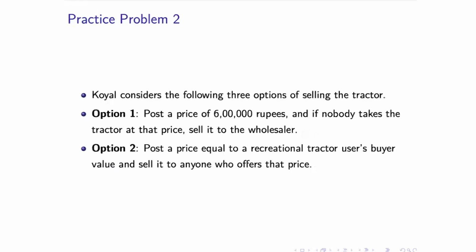Okay. Now, Koel is considering the following three different types of auctions for selling the tractor. Option one, she is going to post a price of 6 lakh rupees. And if nobody takes the tractor at that price, then she's going to sell it to the wholesaler for 1 lakh rupees. Okay. Option two is post a price equal to the recreational tractor user's valuation, which remember is 4.5 lakh, and sell it to anyone who is willing to offer that price, right? So she's just going to set a price of 4.5 lakh. If somebody comes and says 4.5 lakh or more, then just sell it for 4.5 lakh.